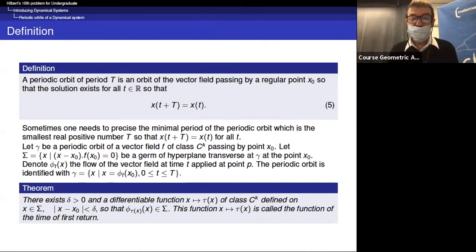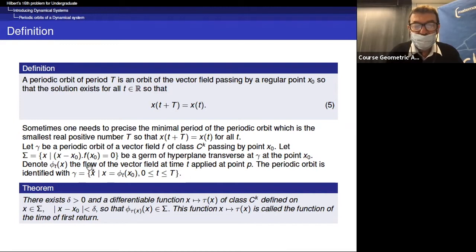Okay, so geometrically, let gamma be a periodic orbit of a vector field of class Ck. So this means k times continuously differentiable, passing by point x0. So if we consider this segment, it is a germ of hyperplane transverse to gamma at the point x0.